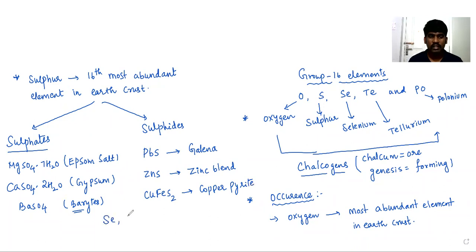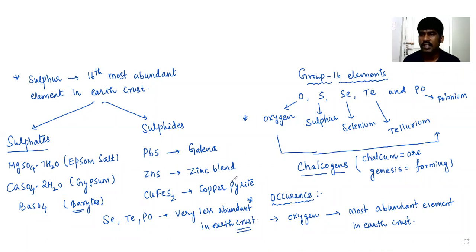Whereas selenium, tellurium, polonium are very less abundant in Earth crust. So this is about occurrence and abundance of group 16 elements.